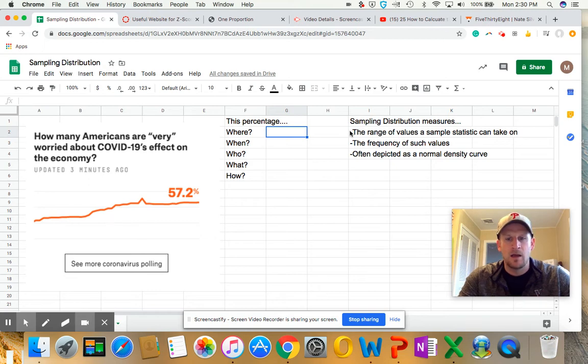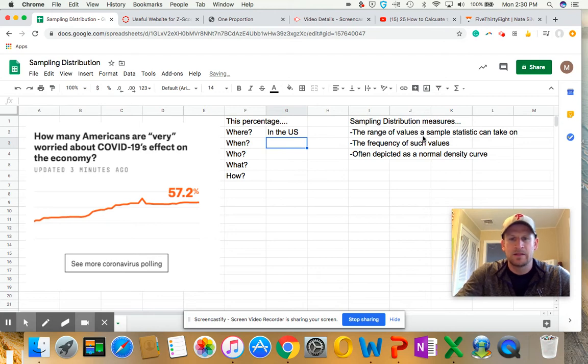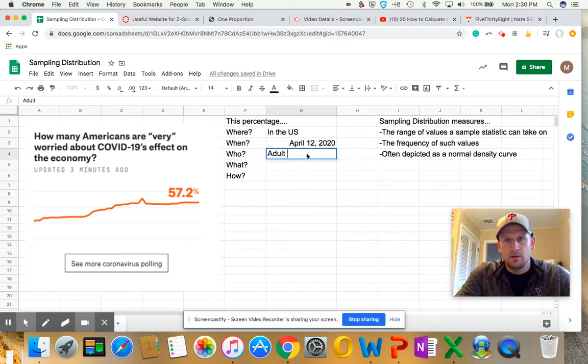So let's say where they pulled these people, we'll say in the U.S., when, yesterday, April 12th, 2020, who, and we'll say these were adult Americans, and then what, this is pretty much already answered for us.